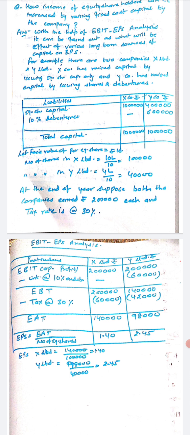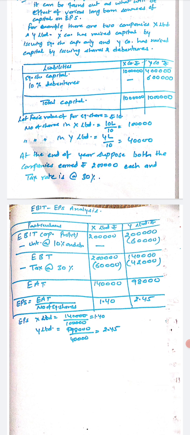Now tax is paid at the rate of 30%. So tax will be 30% of 2 lakh, that is 60,000, for X Limited and 30% of 1 lakh 40,000, that is 42,000, for Y Limited. After that there is earning after tax, that for X company is 1 lakh 40,000 and for Y company 98,000. Now earning per share can be calculated by dividing earning after tax by number of equity shares. X Limited's shares are 1 lakh, so EPS will be 1.40 and for Y Limited EPS will be 2.45.